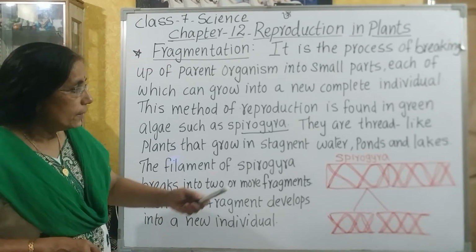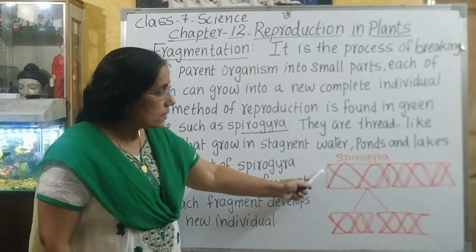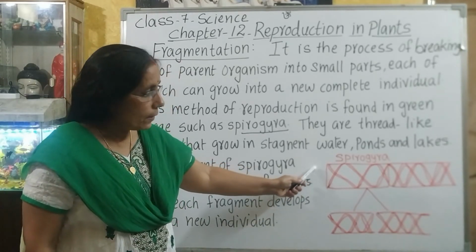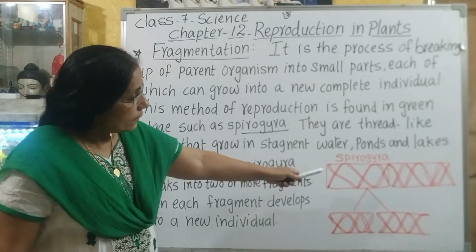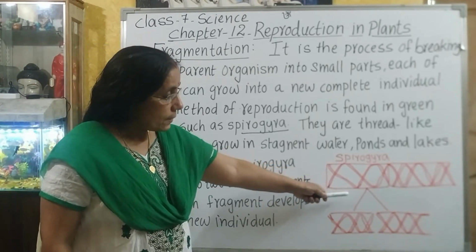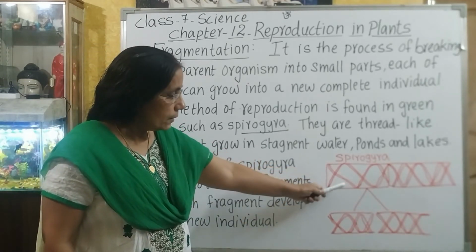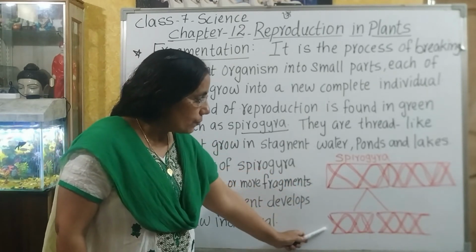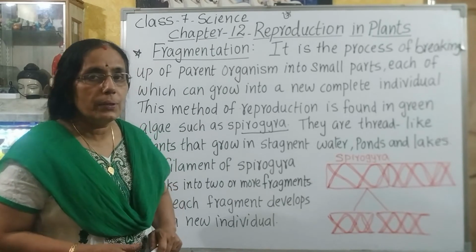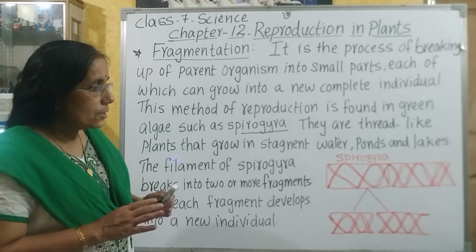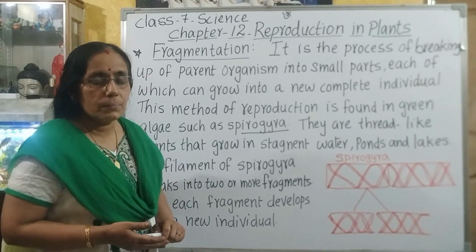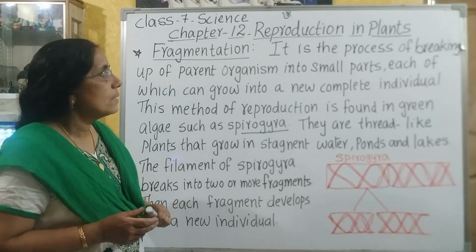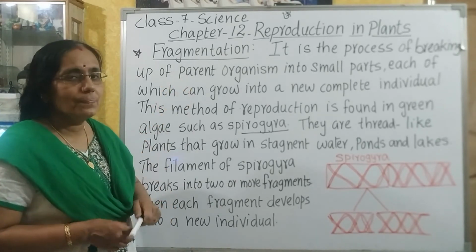Here, as shown in the diagram, this is the complete cell of a Spirogyra. Here, each Spirogyra breaks up into parts. Here, it is broken down into two parts, and each of these parts can grow into a new individual. So, this method of reproduction is known as fragmentation.